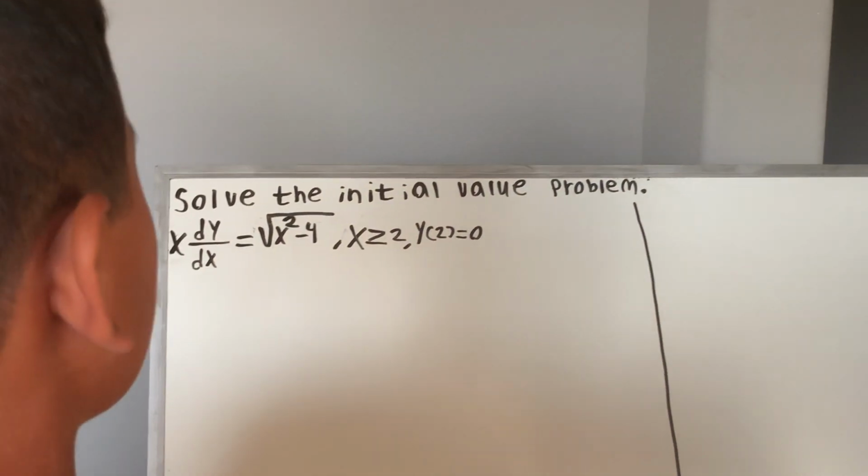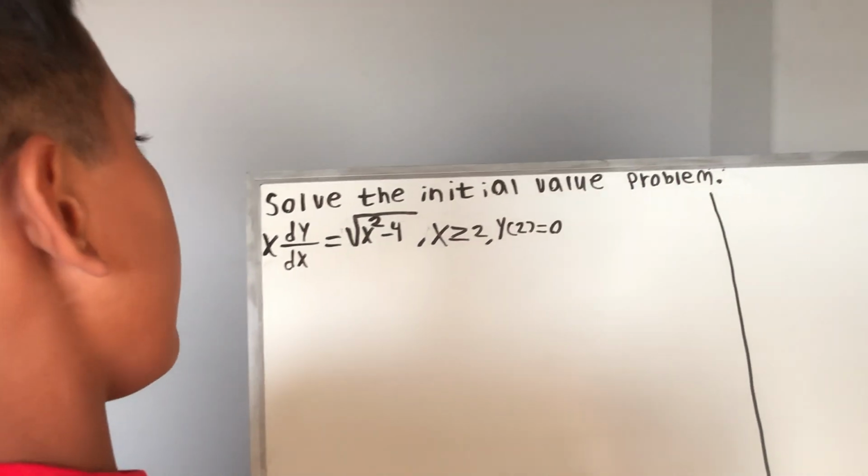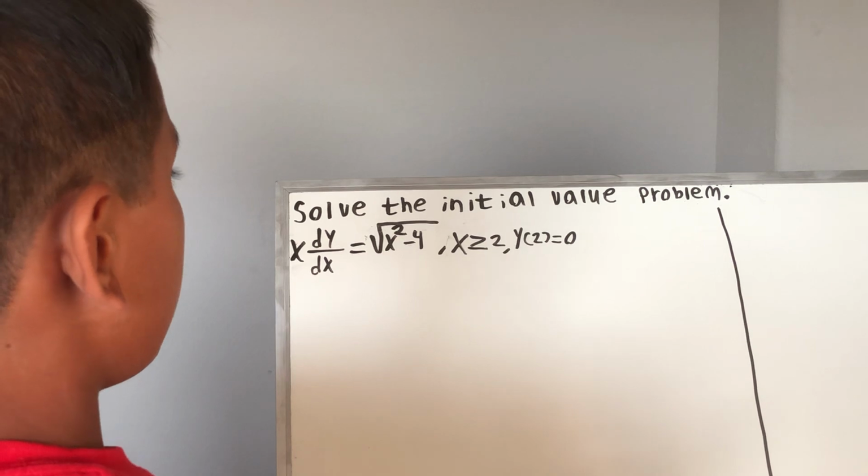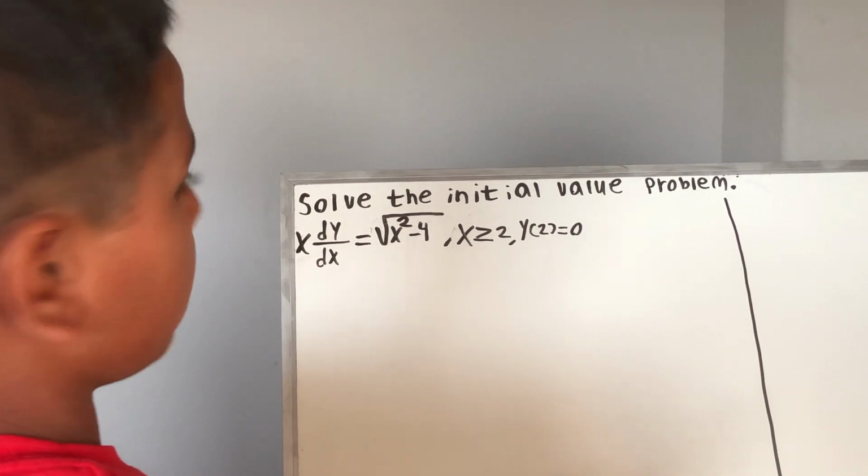So in today's video we're going to solve the initial value problem. x dy dx is equal to radical x squared minus 4, and x is greater than or equal to 2, and y of 2 equals 0.